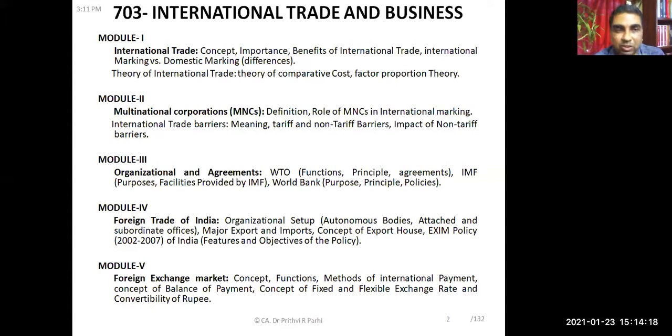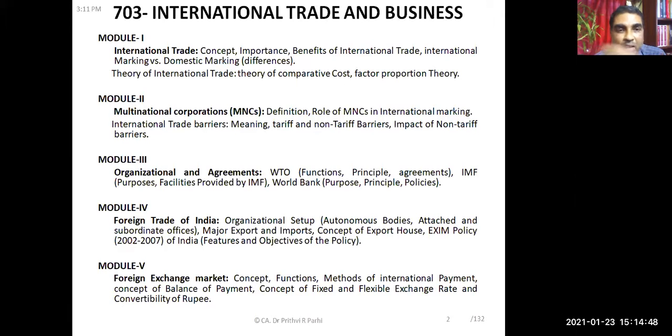So let us first talk about module 1. In Module 1, we need to discuss international trade, which includes various concepts of international trade, importance of international trade, benefits of international trade, and international marketing versus domestic marketing. What are the differences we need to understand? We need to understand what is international marketing, what is domestic marketing. Then we'll try to find out the difference between these two.